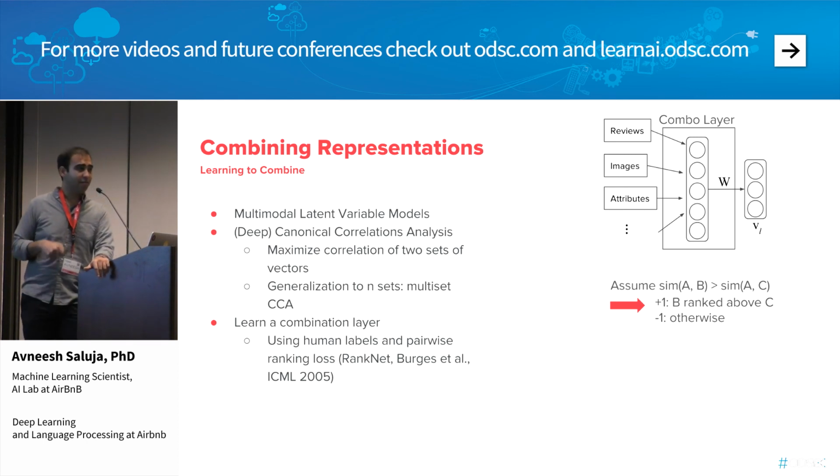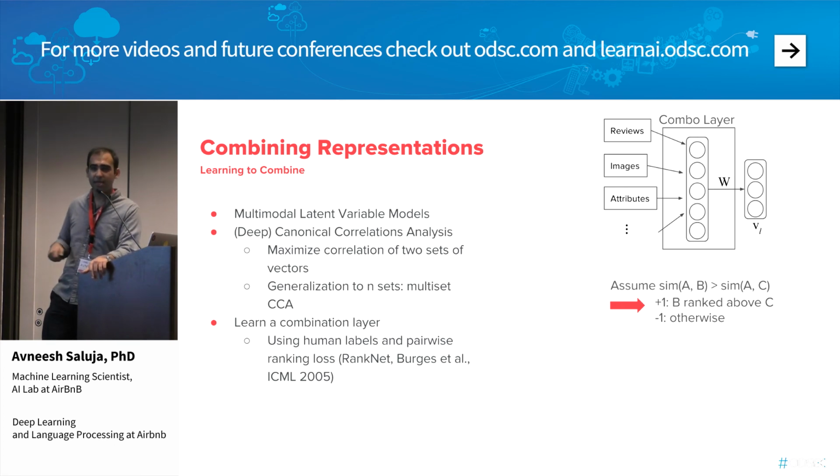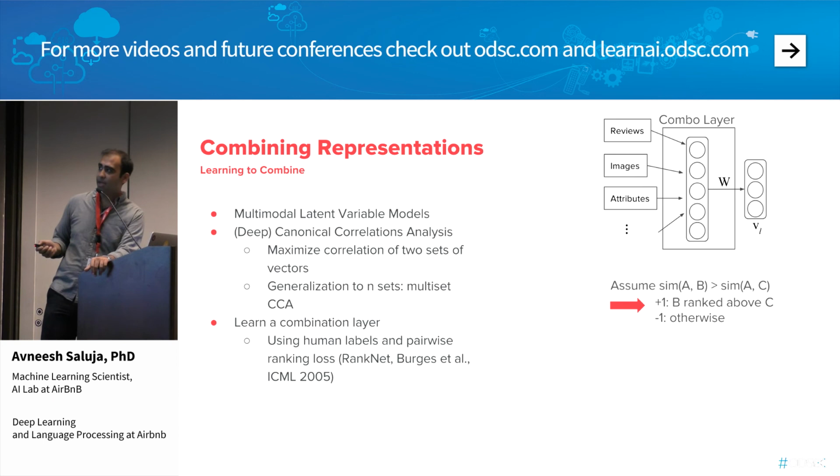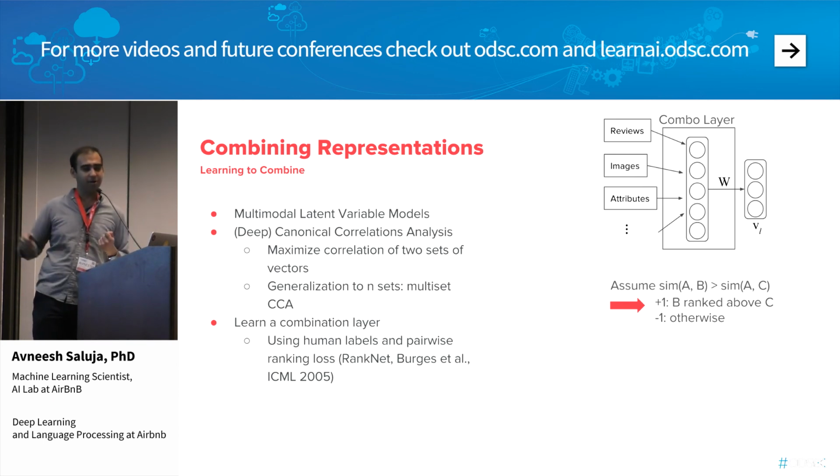So for example, if we have three listings, A, B, and C, and a human deems that A and B are more similar than A and C are, then we would give a +1 signal if, for example, in our k-nearest neighbor retrieval, we rank B above C, and we would give a -1 otherwise, and we could learn the parameters in this way. This obviously requires a lot of human labels and intervention. I think it also would require a large sample complexity.